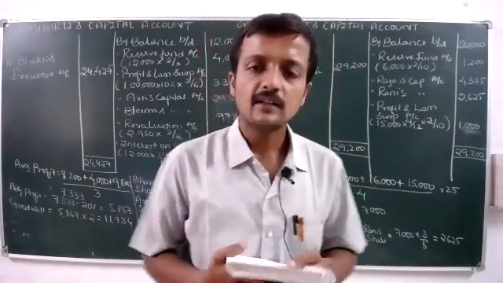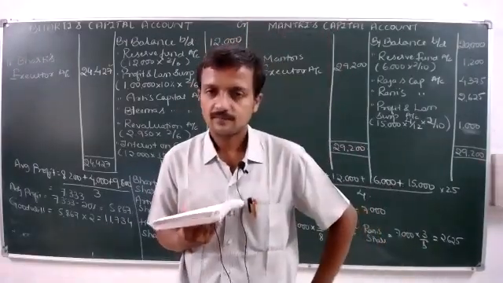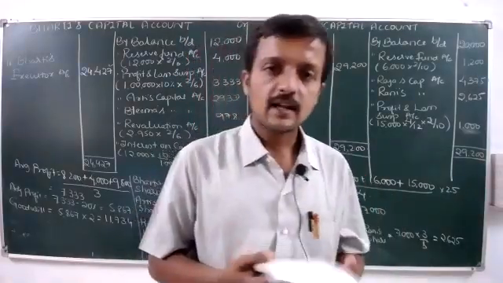Now, can we start? First, put a heading, Varun's capital account.